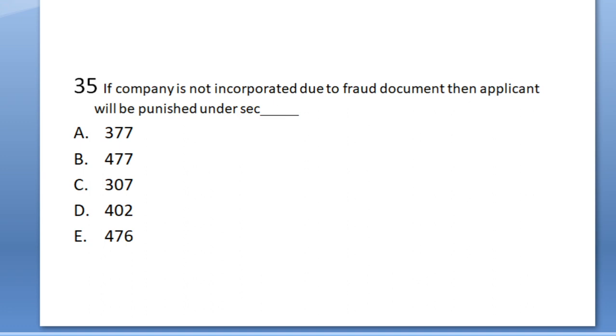Question 35. If company is not incorporated due to fraudulent documents, then applicant will be punished under section 377, 477, 307, 402, or 476. The answer will be B, 477. Company will be penalized because company is itself a legal entity.